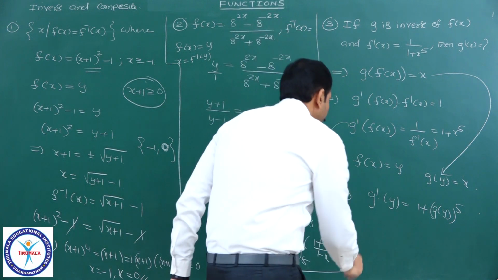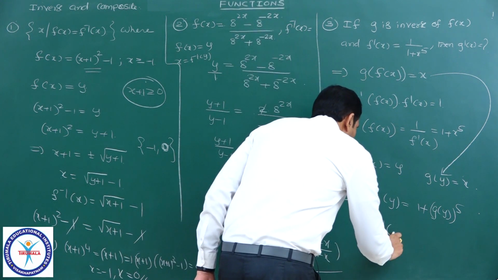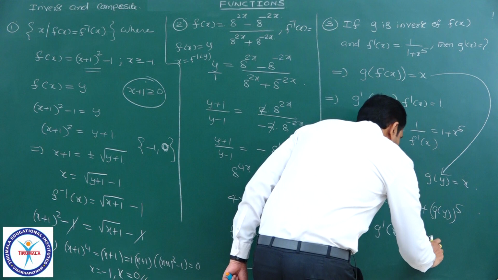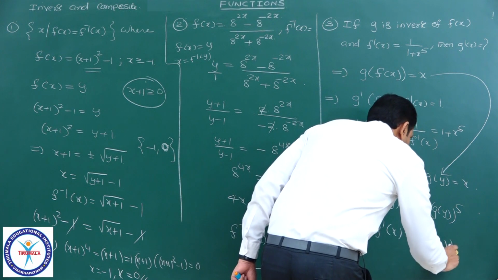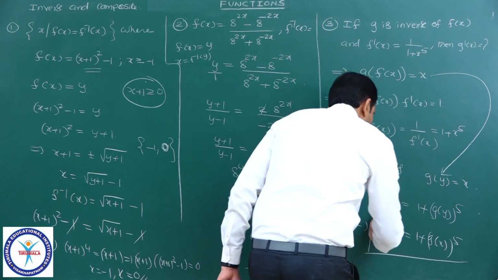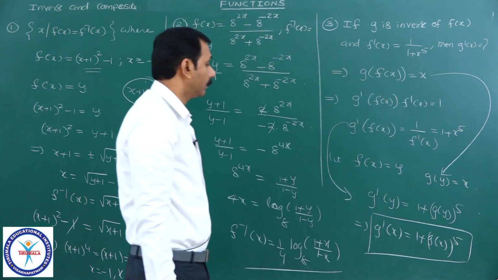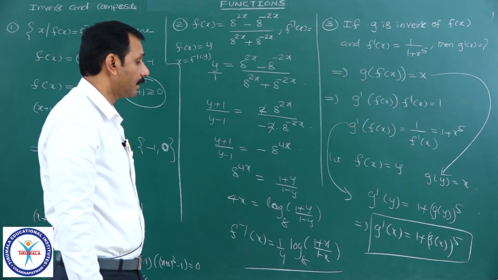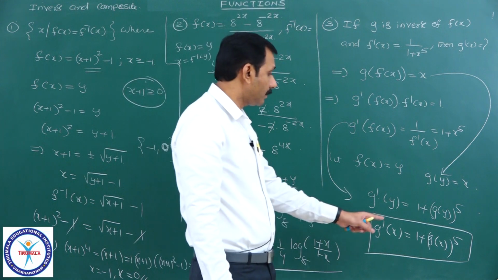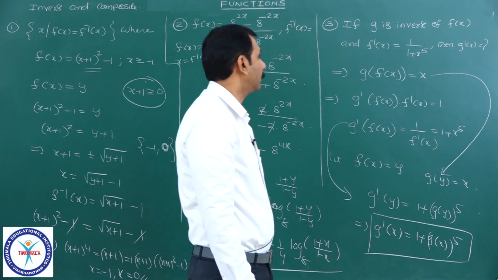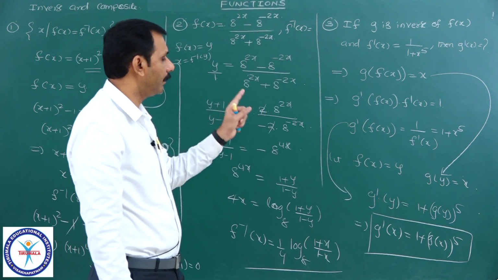Therefore, they want g dash of x. g dash of x is equal to 1 plus g of x whole power 5 will be the answer. Options are given here. That option, g dash x is equal to 1 plus g of x whole power 5, will be the answer. This model is very, very important.